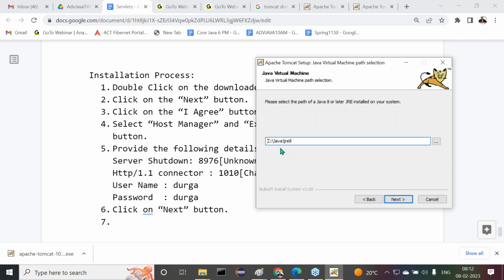By default, which version of Java is it taking? JRE 8 is taking there. Please select the path of Java 8 or later versions. Of course, it is expecting Java 10 minimum, right? But now it is asking about Java 8. It's not a mistake from our side, but anyway, it is asking there: please select the path of Java 8 or later JRE installation on our system. But officially, they are giving Java 17 and Java 11 and later. But now the software is asking for Java 8. Leave it anyway. Not required to think about it. Maybe some subversion-wise difference might be identified here. As per that it is taking now. No issues. JRE 8 is available or not?